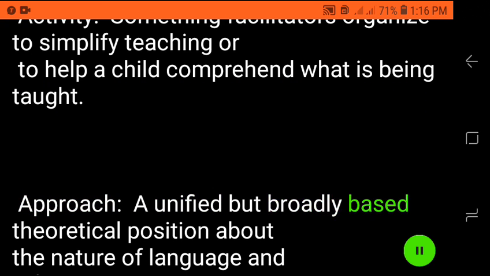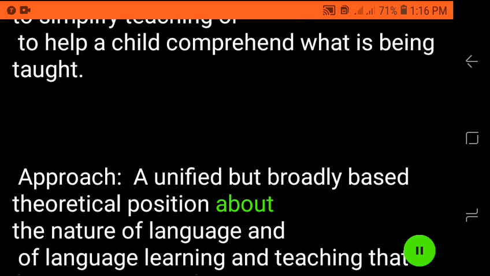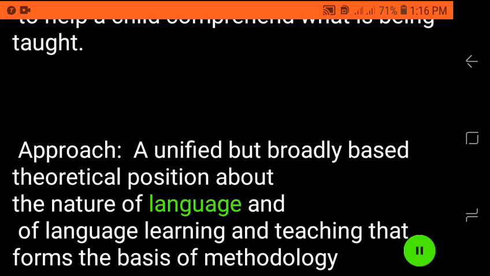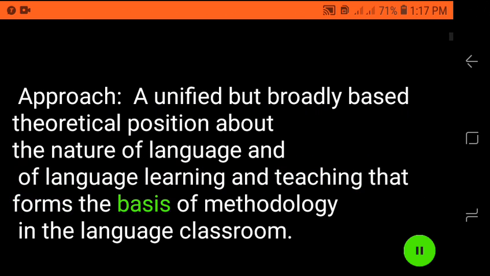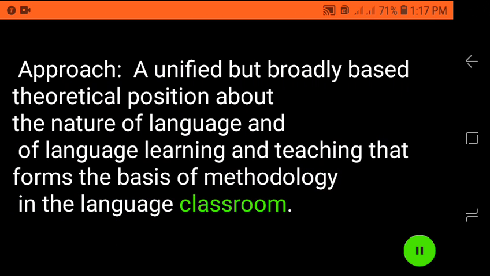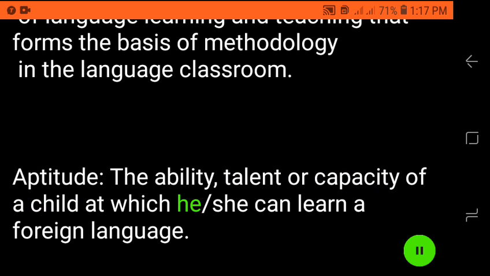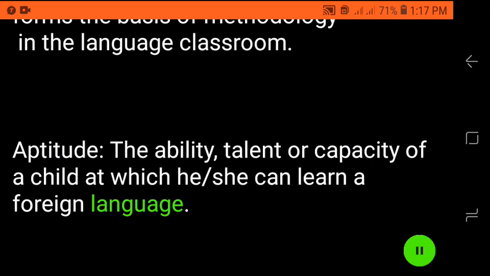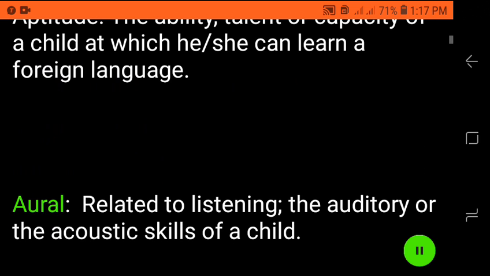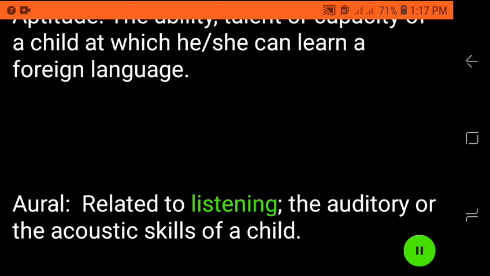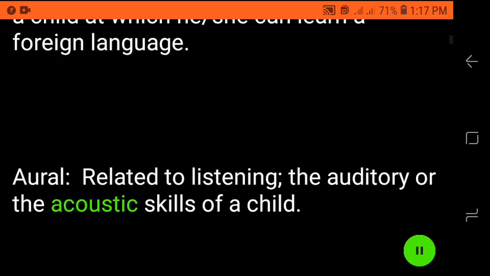Approach: a unified but broadly based theoretical position about the nature of language and of language learning and teaching that forms the basis of methodology in the language classroom. Aptitude: the ability, talent or capacity of a child at which she can learn a foreign language. Oral: related to listening, the auditory or the acoustic skills of a child.